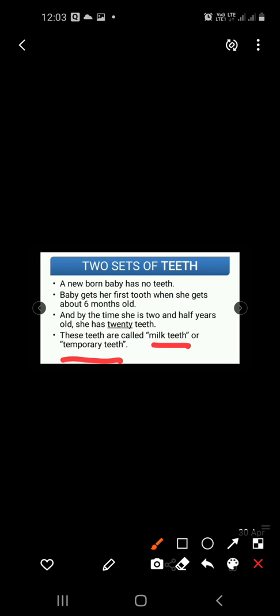So if I ask the question, what are milk teeth? You can simply say that when a baby is 2.5 years old and more than 2.5 years old, that is 3 to 4 years old, he has 20 teeth, right? He or she has 20 teeth. These teeth are known as milk teeth, and another name for milk teeth is temporary teeth, right?